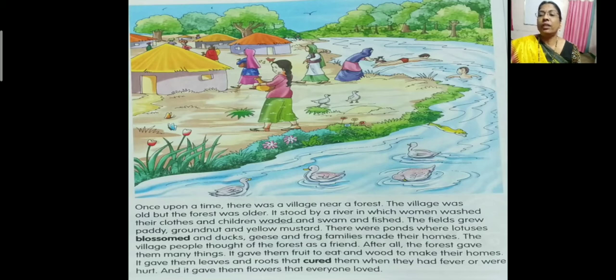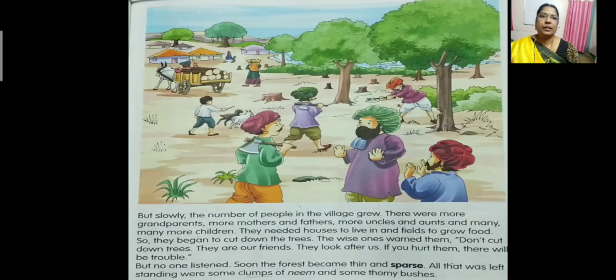And it gave them flowers that everyone loved. So it also gives so many flowers, and all the people love the flowers. We too love it, isn't it, children? Now next, move on to the next part. Now is this clear? Shall we move on to the next one?